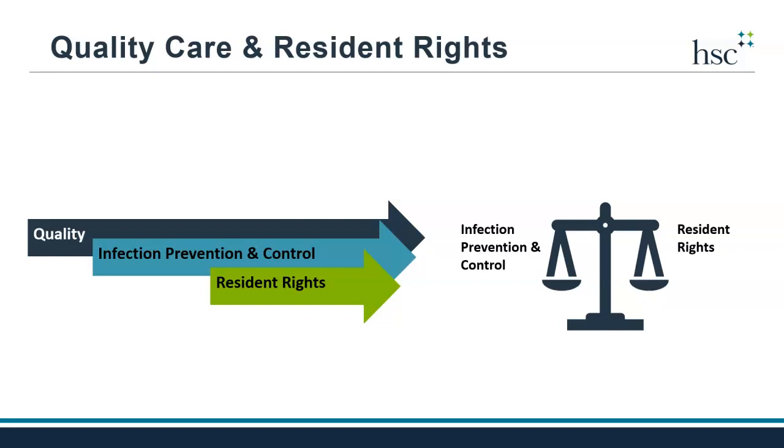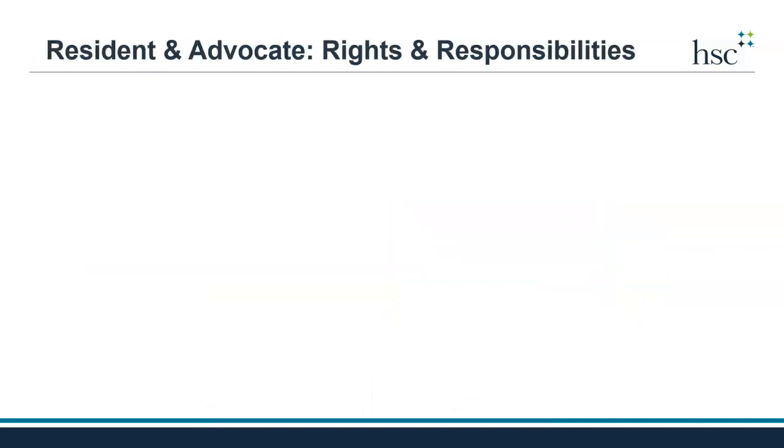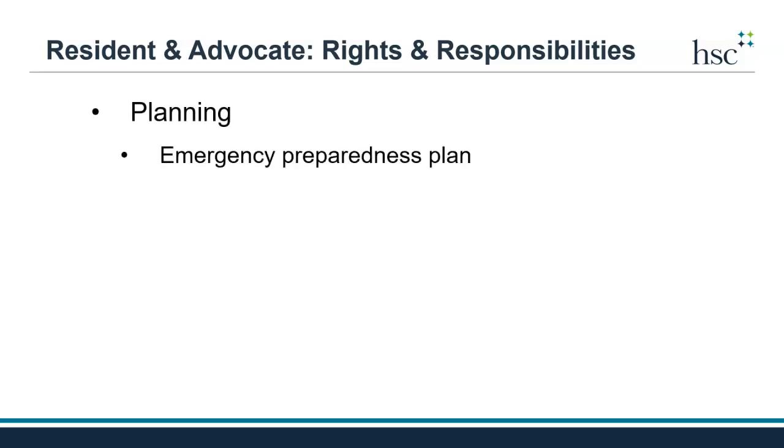When infections are prevented and controlled to deliver high-quality care, two major resident rights are protected: participation and planning. Residents have the right to be part of a nursing home's emergency preparedness plan. Resident care must be a major focus of the plan.